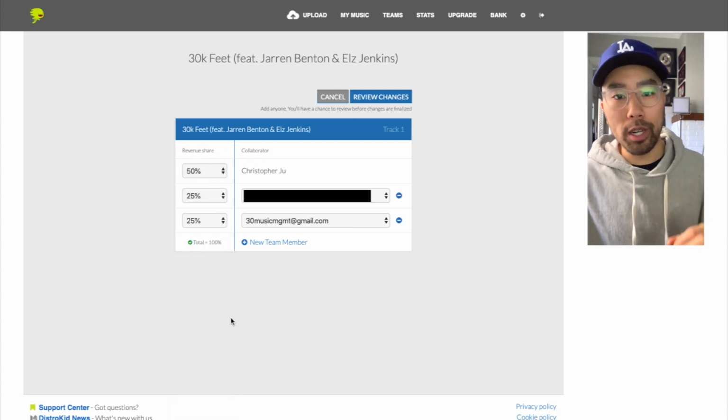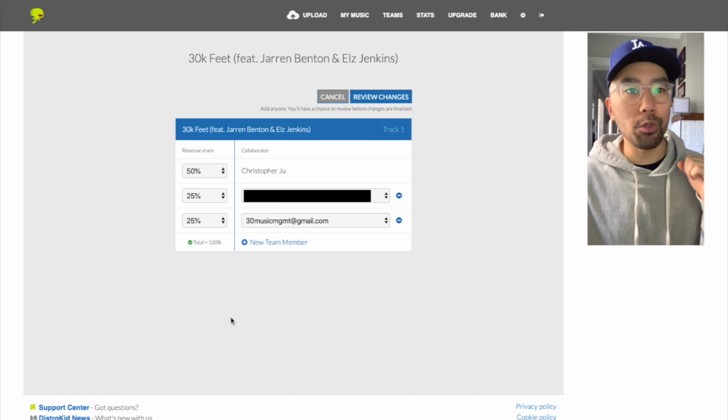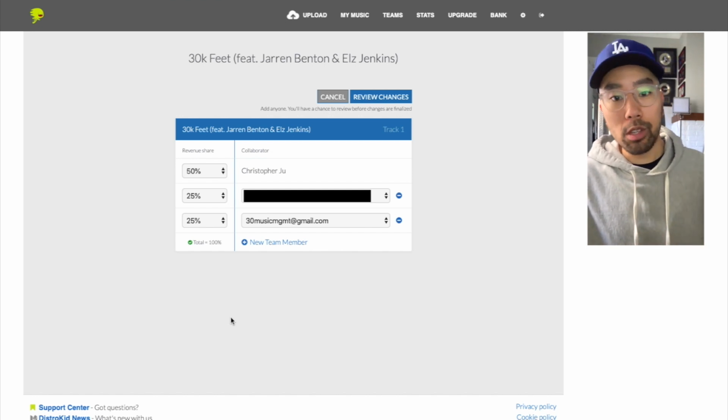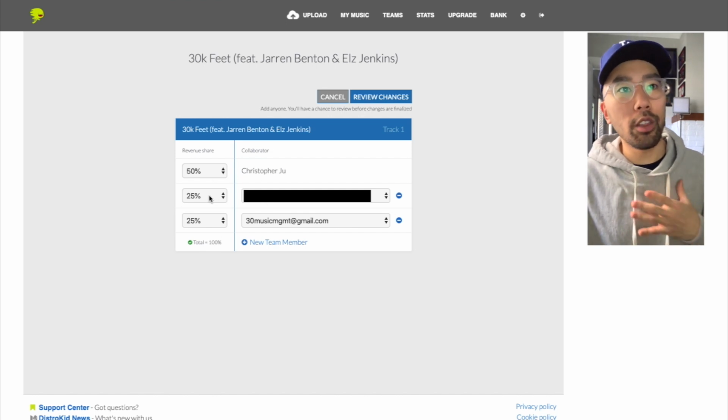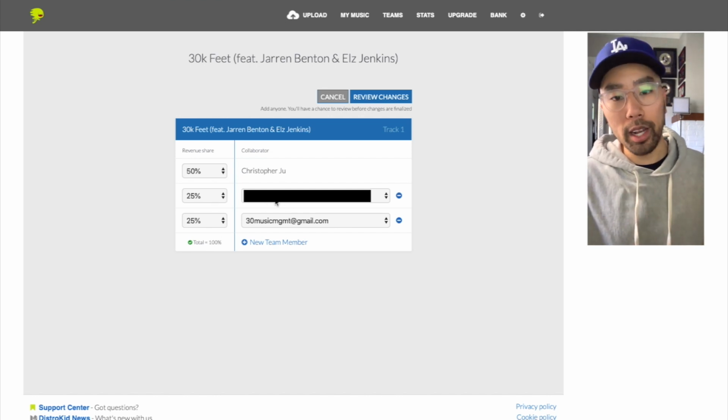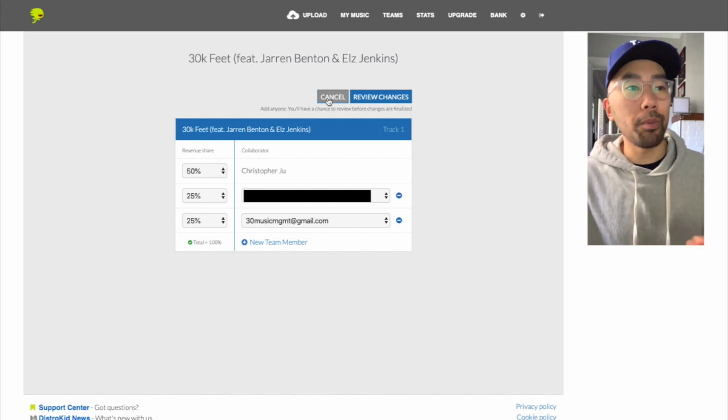Every single month when DistroKid collects the payments from those platforms and distributes the payments, 50% is going to go directly to me. The other 50% is going to go directly to Jaron and Els. So that's very simple to set up. It's a really good feature if you're releasing music with other people and you want to make sure everyone gets paid at the end of the day.